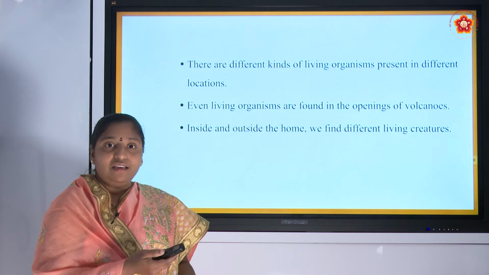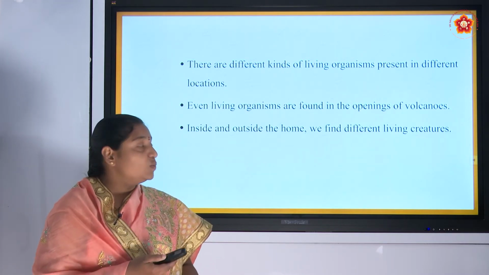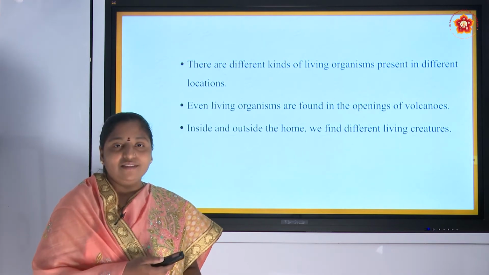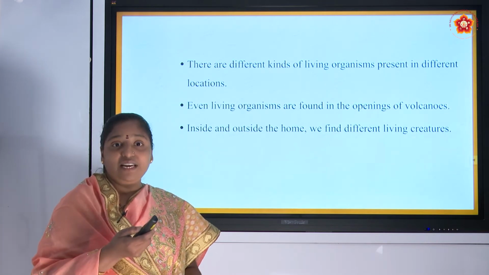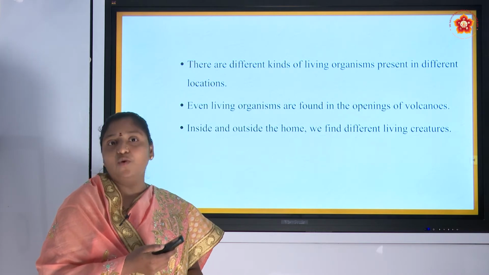And inside and outside of our home also we will find different living creatures like cockroach. This is the example. You can easily find different living organisms in our home also.